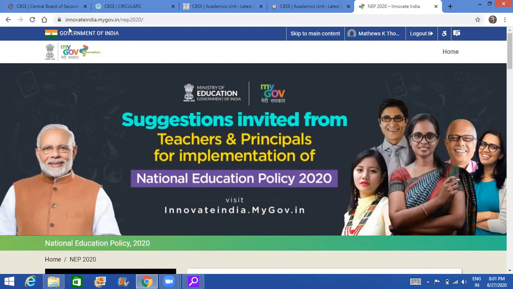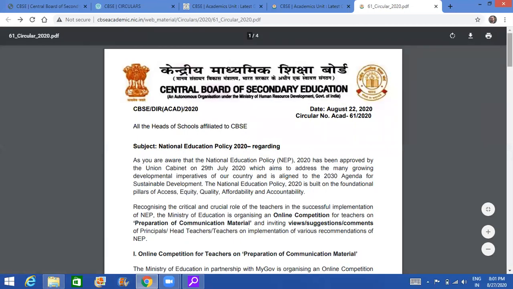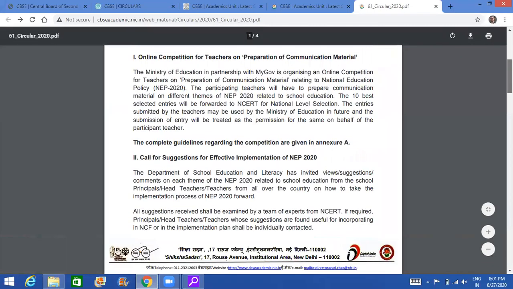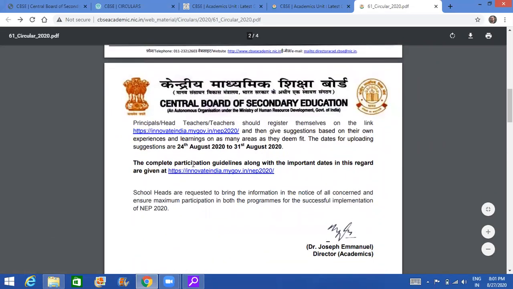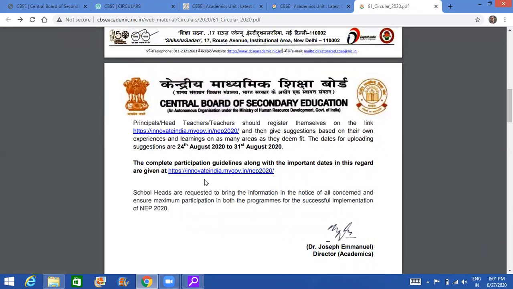the circular further, we have the second link that is given. Once the registration process is over, we go on to the second link, that is the complete participation guidelines along with important dates in this regard, given at innovateindia.mygov.in NEP 2020. So the first step is to register yourself, and once you register yourself, only then should you go on to participate in this program where you give your suggestions to implement NEP 2020.